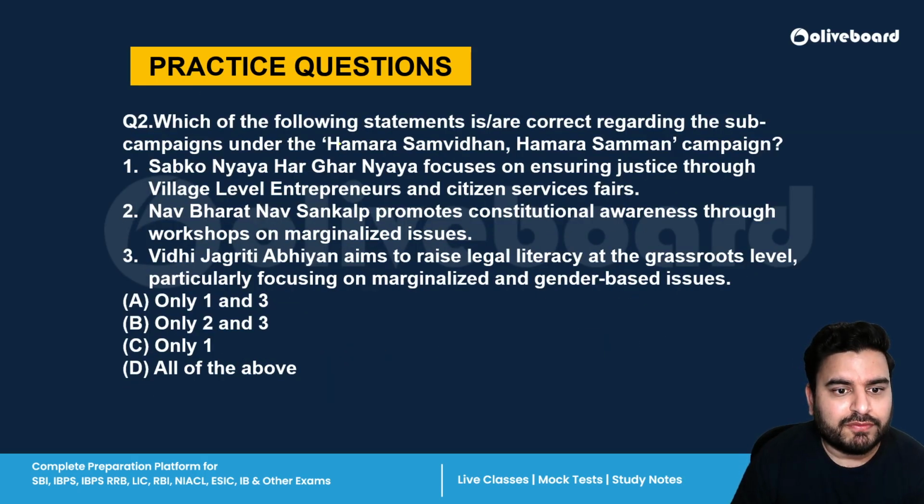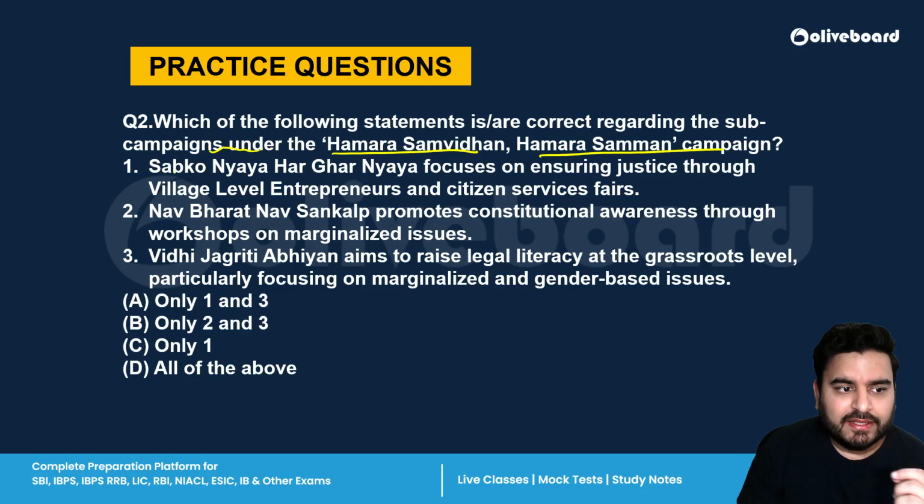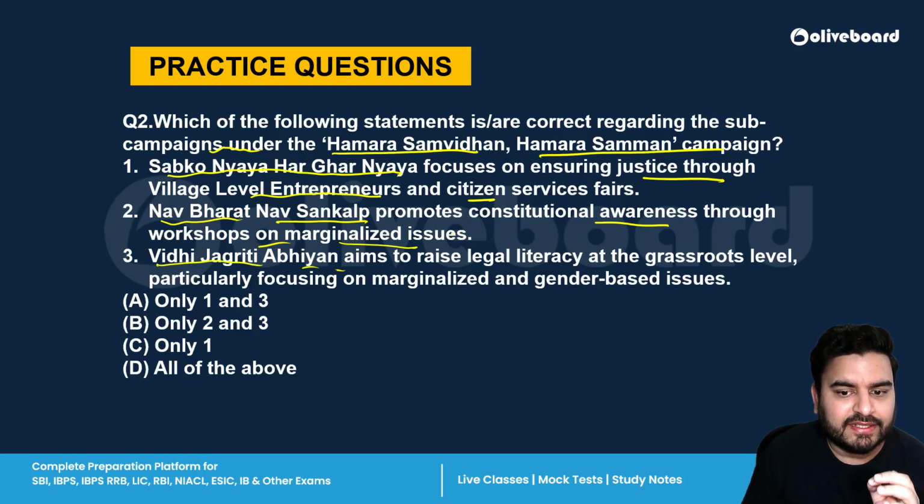Next is, which of the following statements are correct regarding the sub campaigns under the Hamara Samvidhan Hamara Samman campaign? First statement is Sabko Nyay Har Ghar Nyay focuses on ensuring justice through village level entrepreneurs and citizen services fairs. The second sub campaign is Nav Bharat Nav Sankalp. It promotes constitutional awareness through workshops on marginalized issues. The third sub campaign is Vidhi Jagriti Abhiyan. It aims to raise legal literacy at the grassroots.